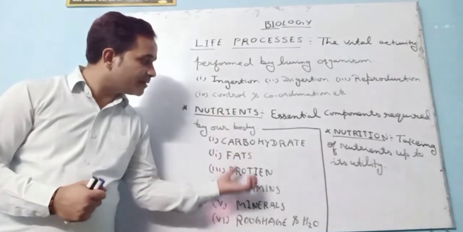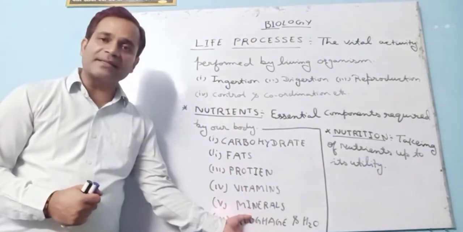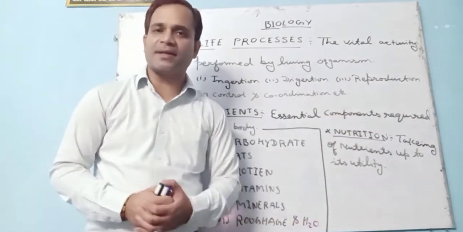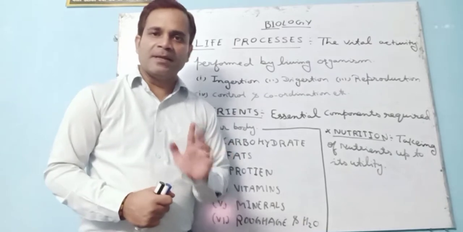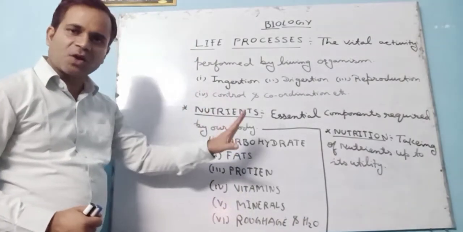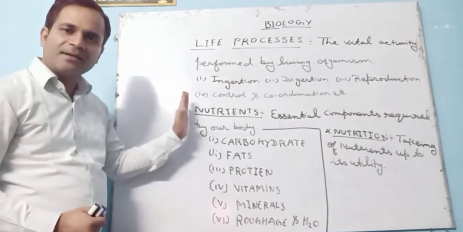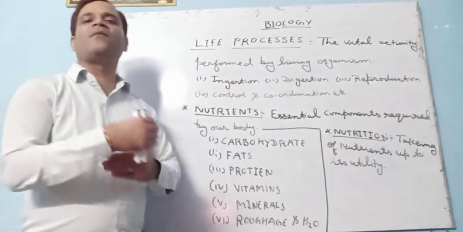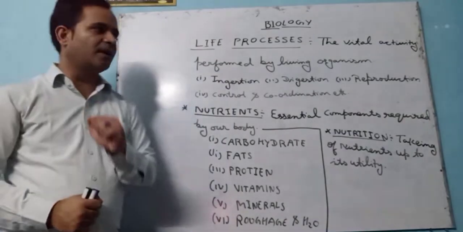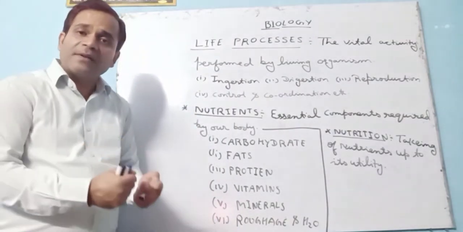So whenever we take all these types of nutrients, then it is termed as what? Nutrition. Clear? I hope the first term, that is life processes, is clear. The vital activities performed by living organisms are known as what? Life process, number one.